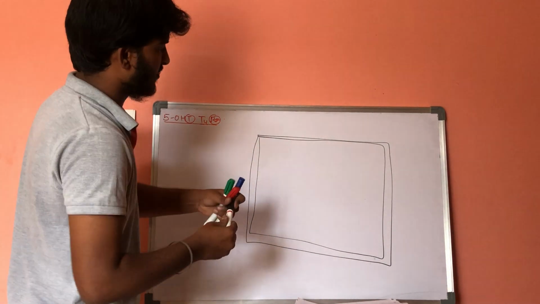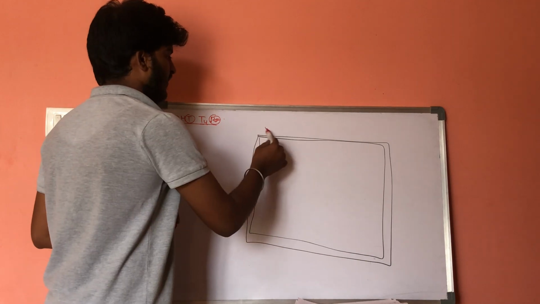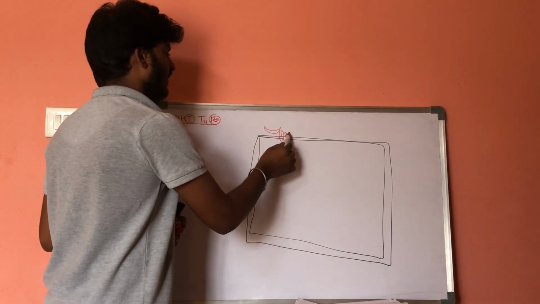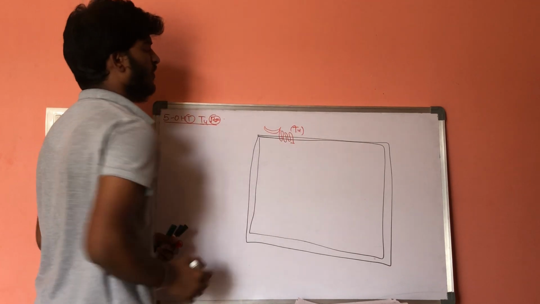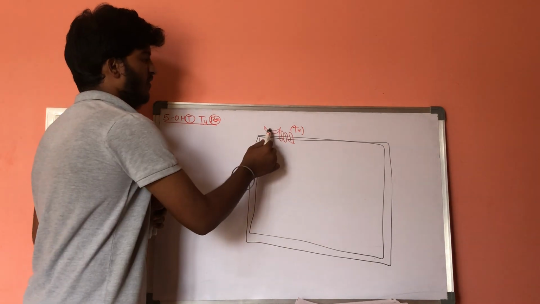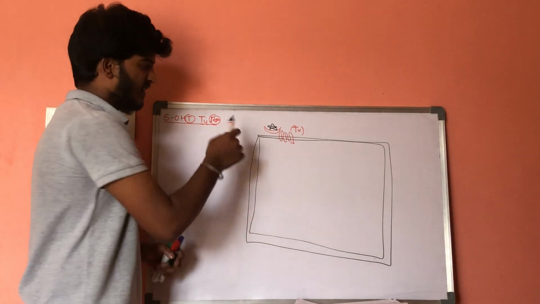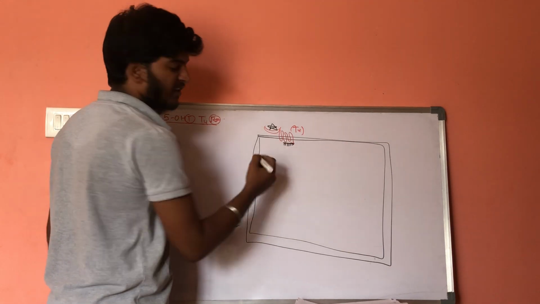Let us consider one smooth muscle cell in the gastrointestinal tract. This is a receptor, that is the 5-HT4 receptor. Whenever serotonin gets attached to this 5-HT4 receptor, it will show intracellular signaling.